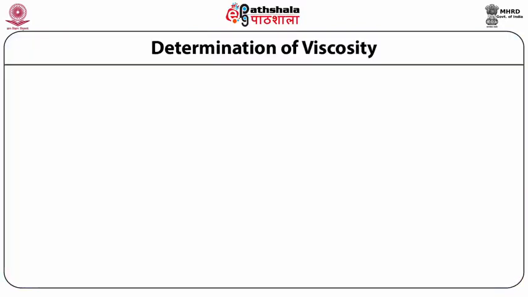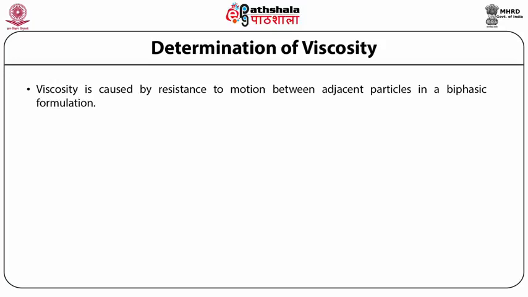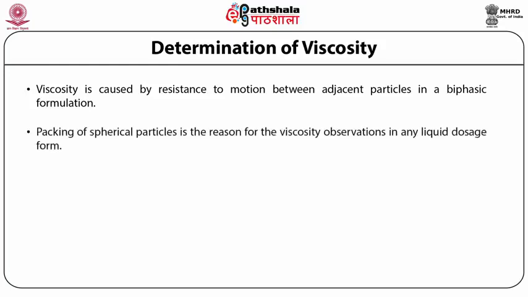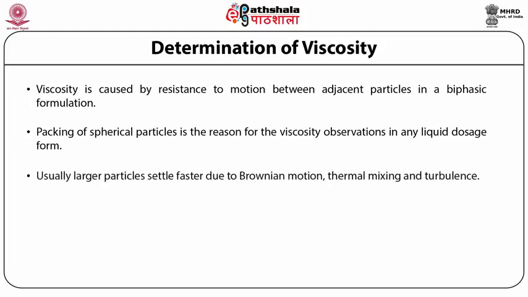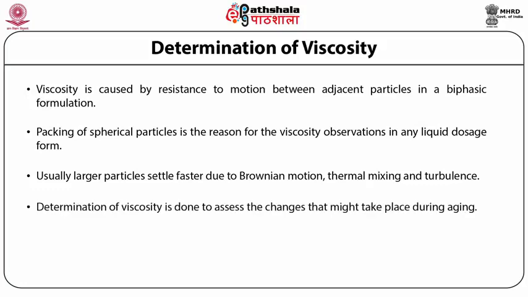Determination of viscosity. Viscosity is defined as the resistance to motion between adjacent particles in a biphasic formulation. Packing of spherical particles is the reason for the viscosity observations in any liquid dosage form. Usually, larger particles settle faster due to Brownian motion, thermal mixing, and turbulence. The determination of viscosity is done to assess the changes that might take place during aging of emulsion. Emulsions exhibit non-Newtonian type of flow characteristics.